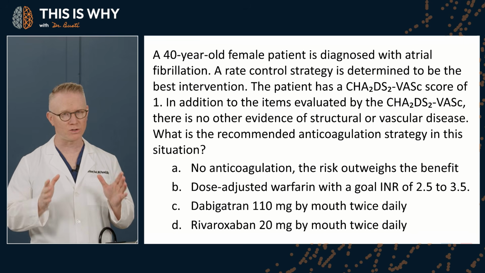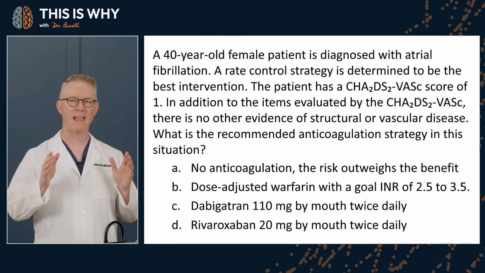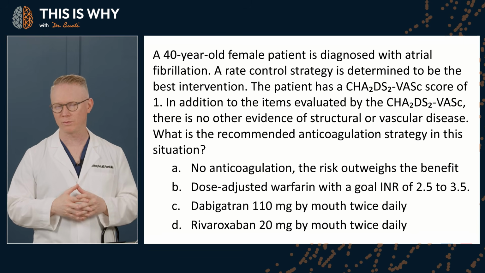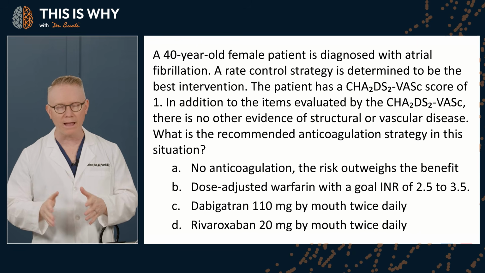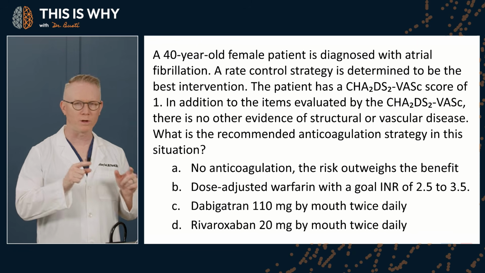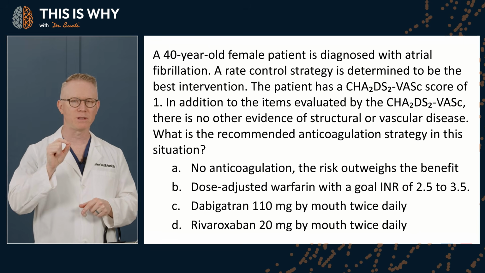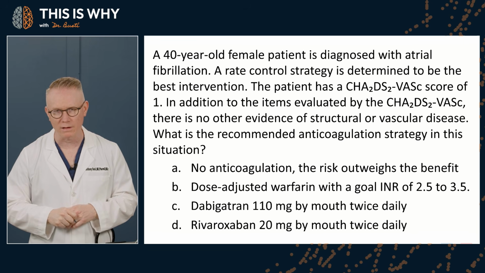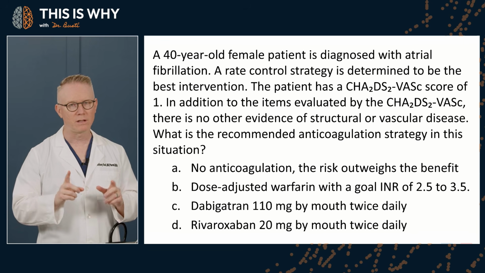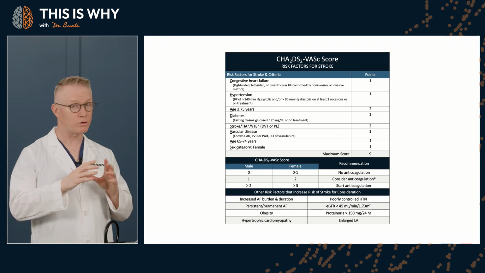And from an educational standpoint, guys, this question sits at the application level of Bloom's taxonomy, where you are expected to apply a clinical scoring tool to a clinical scenario and determine the correct management decision based on that calculated risk. Okay? Now, given that, let's look at the actual score.